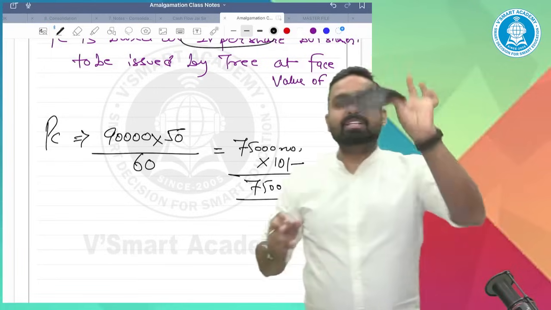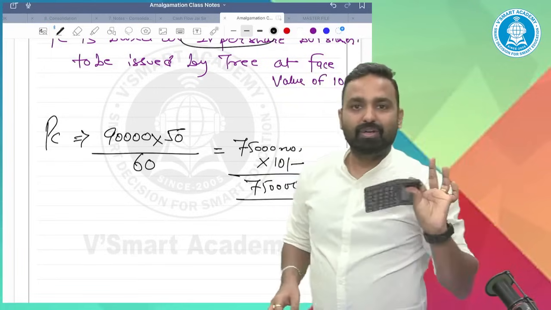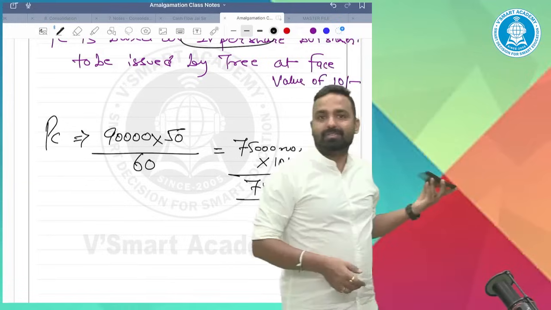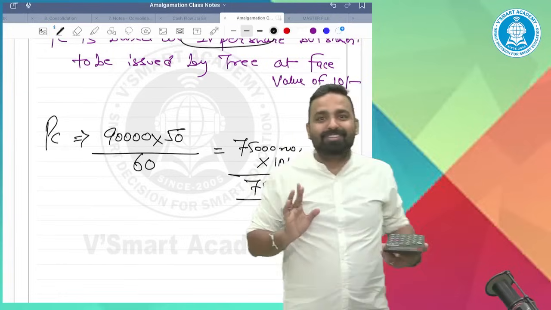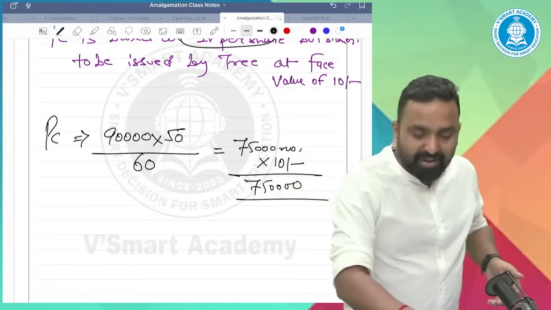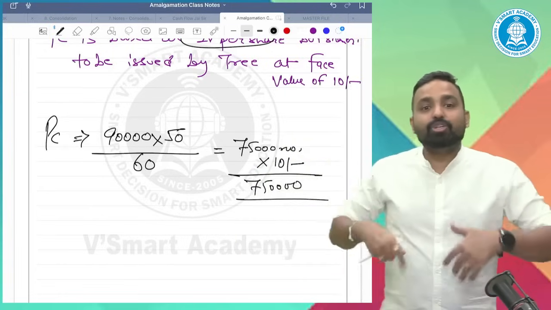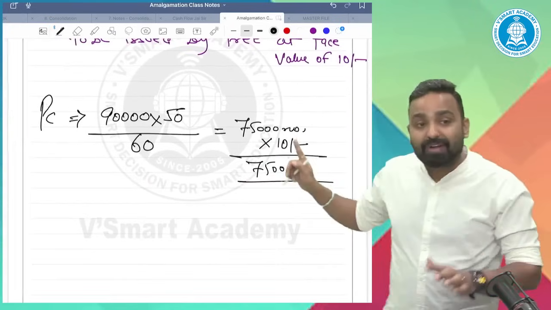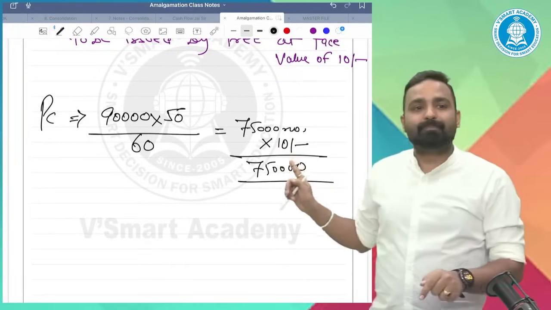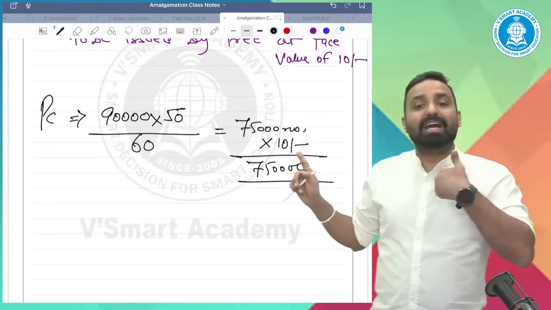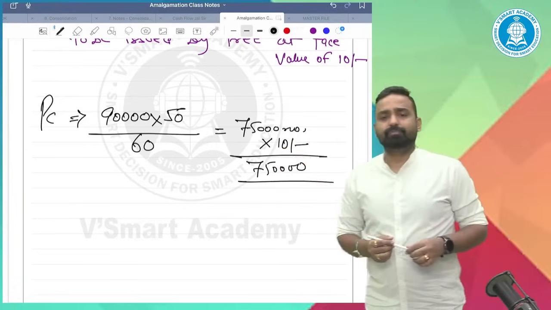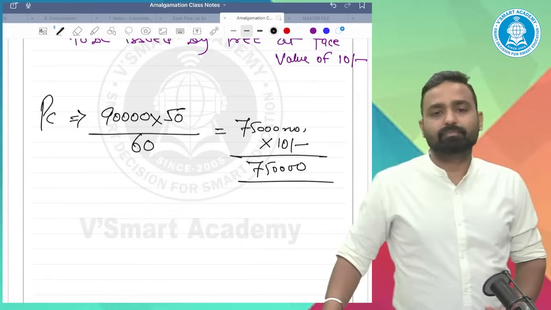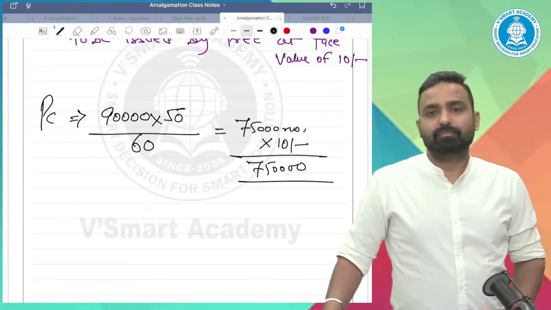Now it's my wish what journal entry I will pass. It's my concern, not your concern. In the same way, whenever the transferee company issues the shares, they will definitely be issued based on the market value. But at what value I will record them, either face value or otherwise, it's my wish.